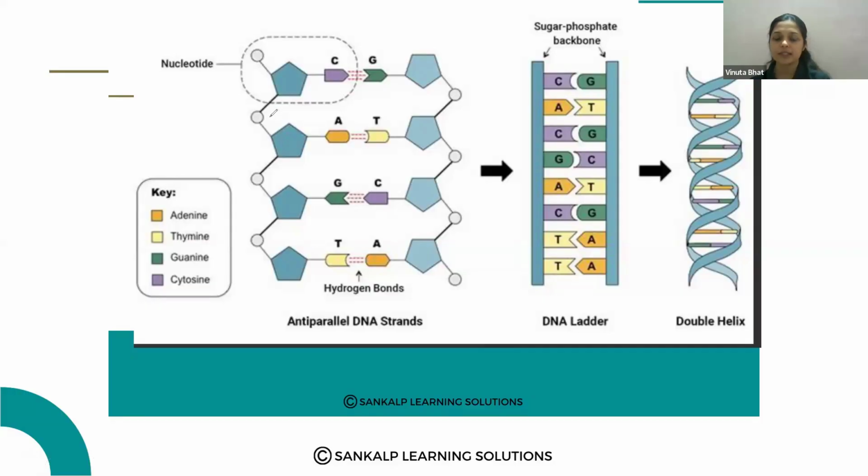So here see how two strands of DNA are held together. So this is the phosphate group. Here this is the pentose sugar and this is the cytosine. Okay, this is the nitrogen base. See the nitrogen base, there are 3 bonds.